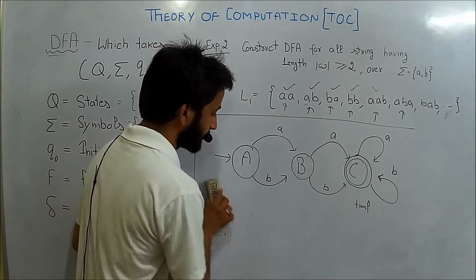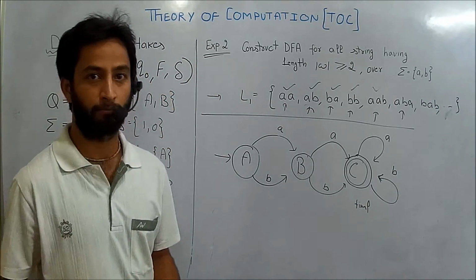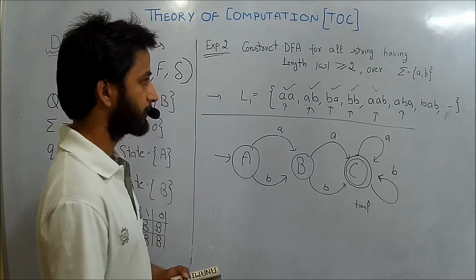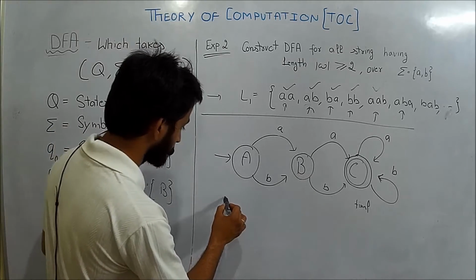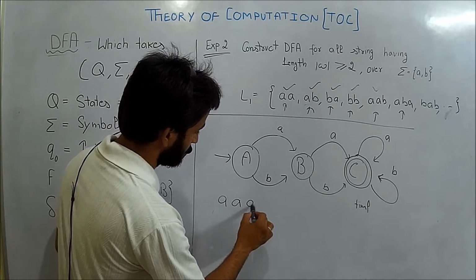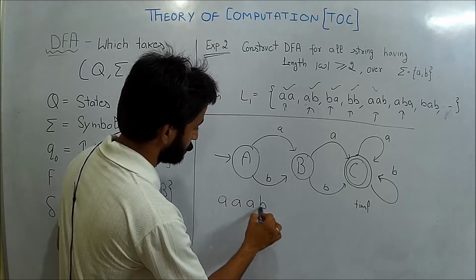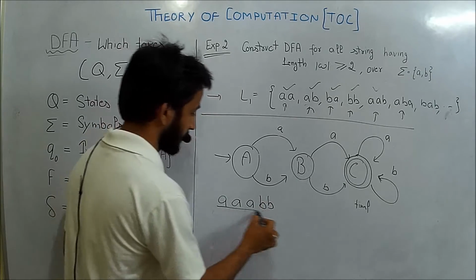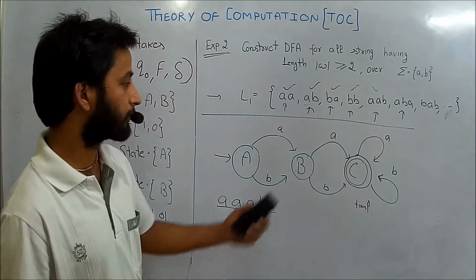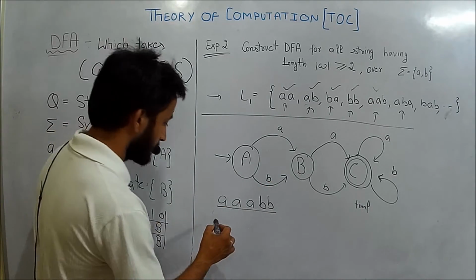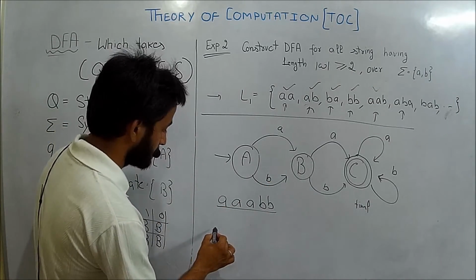Now let us take a case of a string of length more than 3. Let us take the string A, B, B. Let us check whether the string is accepted over this DFA or not. So how will it be accepted?